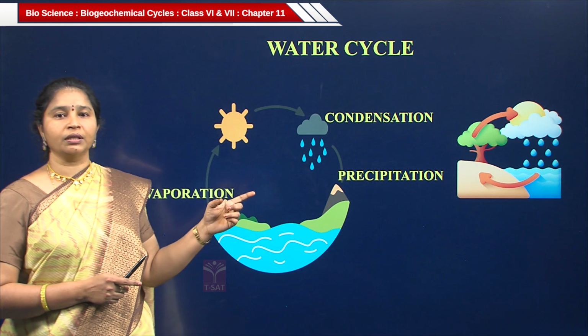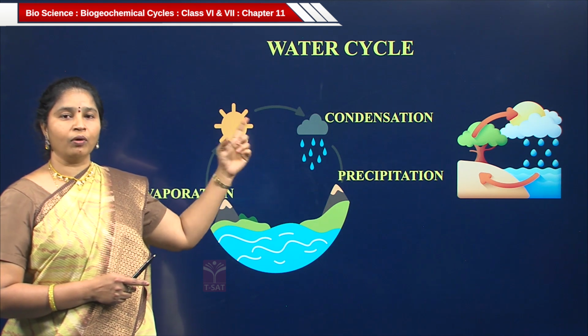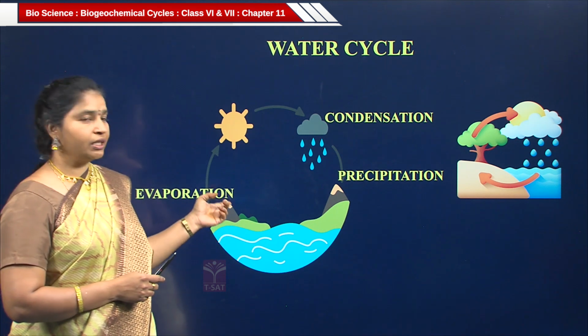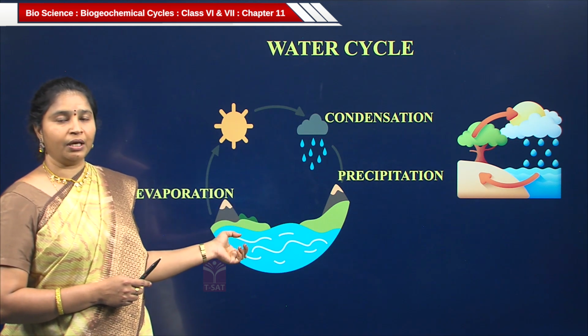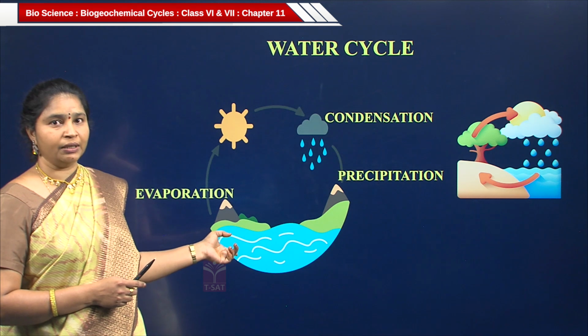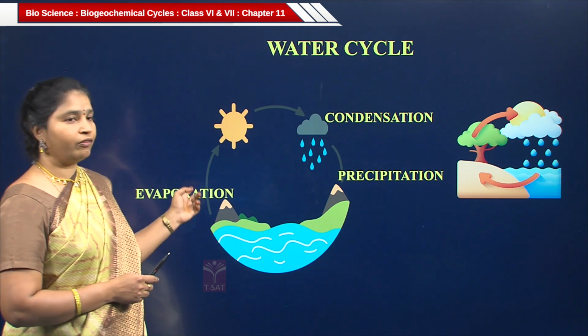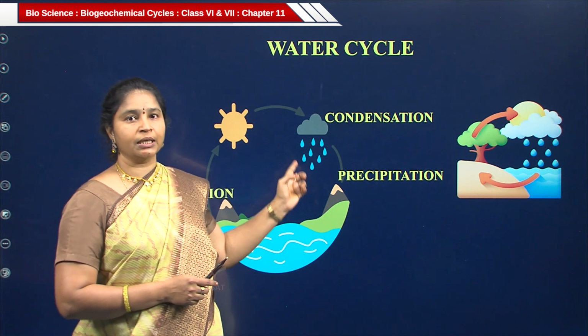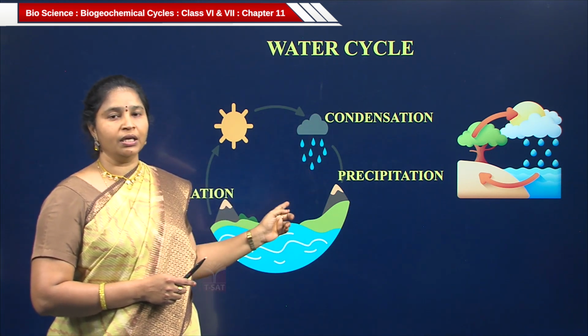So, how does water move, or how does the water cycle occur in nature? See, during the daytime or on a sunny day, water evaporates into the atmosphere. Water escapes into the atmosphere in the form of water vapor.